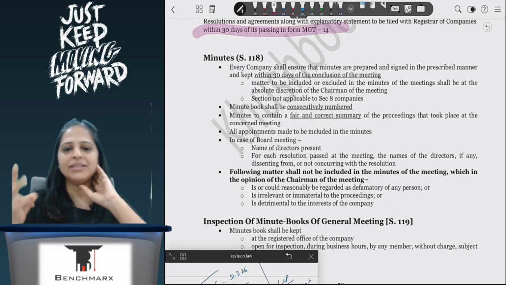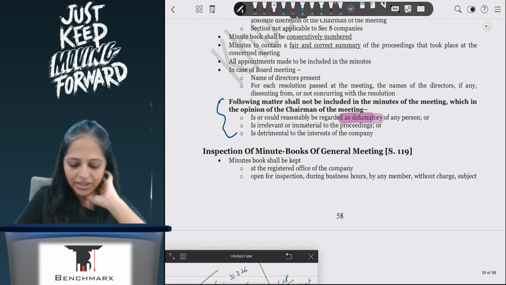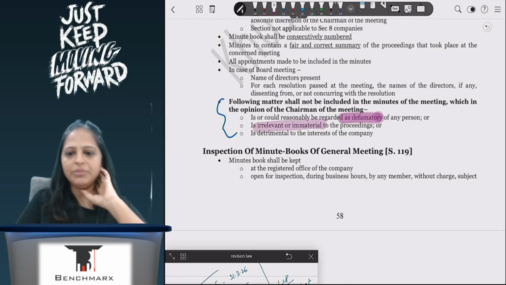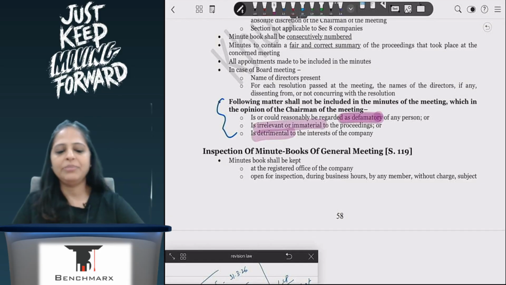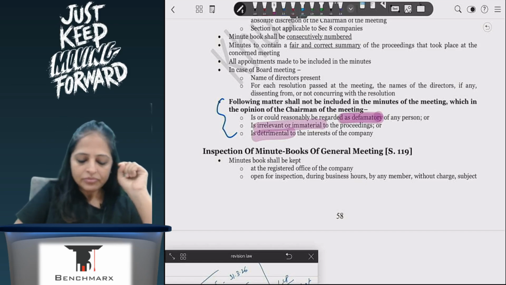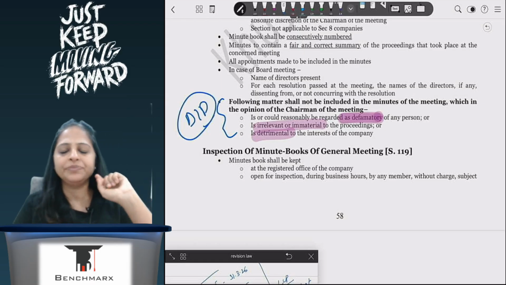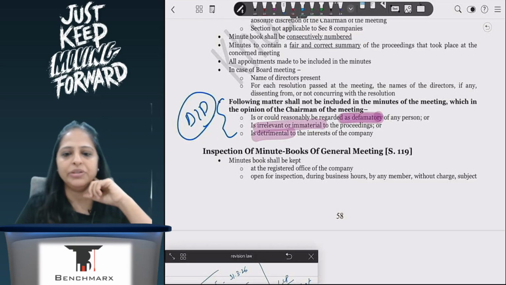While writing the minutes, there are 3 things that he can exclude. Very, very important. Question can be asked about this. Here he can exclude defamatory things, irrelevant or immaterial things, and things detrimental to the interest of the company. So these are the 3 things that can be excluded. In class we had studied DID. So DID is the thing that you will remember.